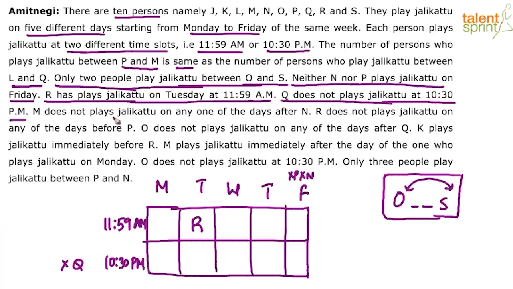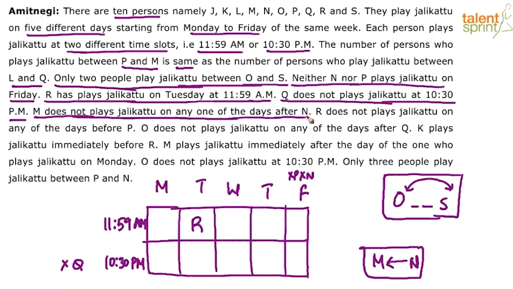Then M does not play on any of the days after N. If M does not play after N, it has to play before N. So clearly we can say M will come before N. This is how I would represent that statement: M does not play after N, so M has to come before N. That's one point that we need to verify later on.